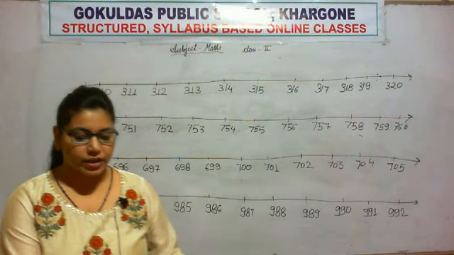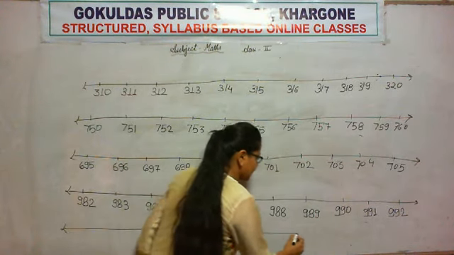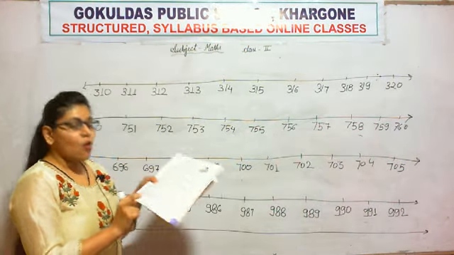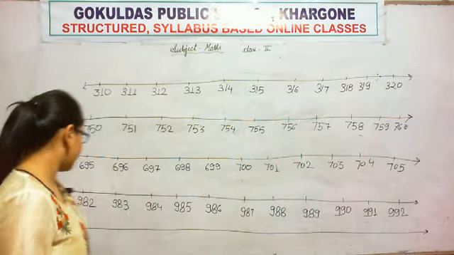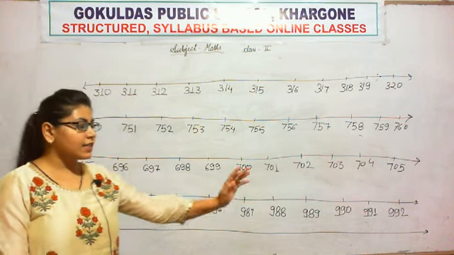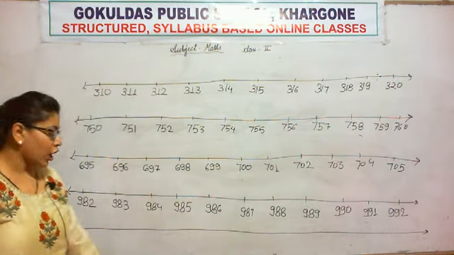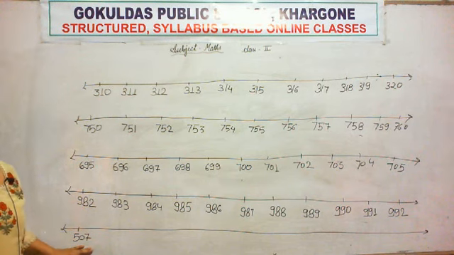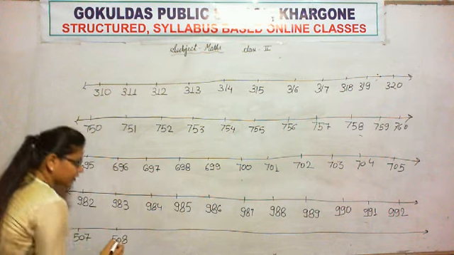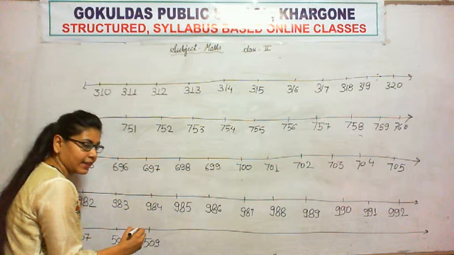Now the last question. Again they have given one more number line, and they started with this 3-digit number 507. So again, for completing this number line, we have to add one more for counting forward. So what will I get when I add 1 to this 507 is 508. Again I will add one more. What I will get is 509. Then